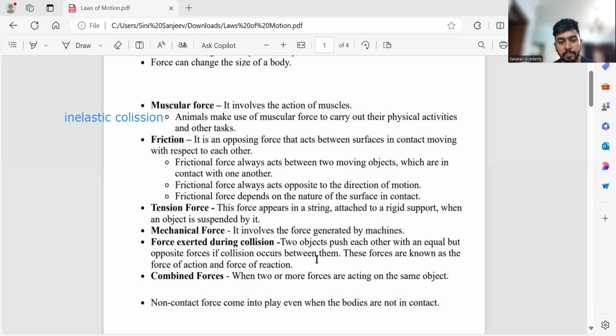So coming to the force exerted during collision, two objects push each other with equal but opposite forces if a collision occurs between them. Practically that is not possible, it is possible only theoretically. Practically, as I told you, we only have inelastic collision. So there are two types of collision: elastic collision and inelastic collision. All of these things in detail we will study in class 11, not even in 10th.